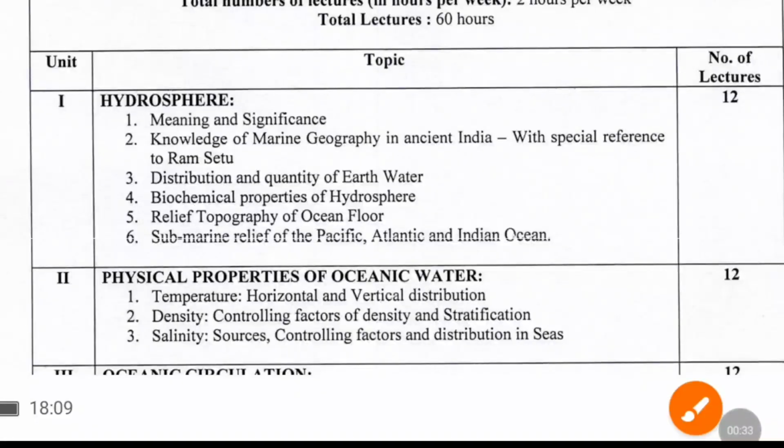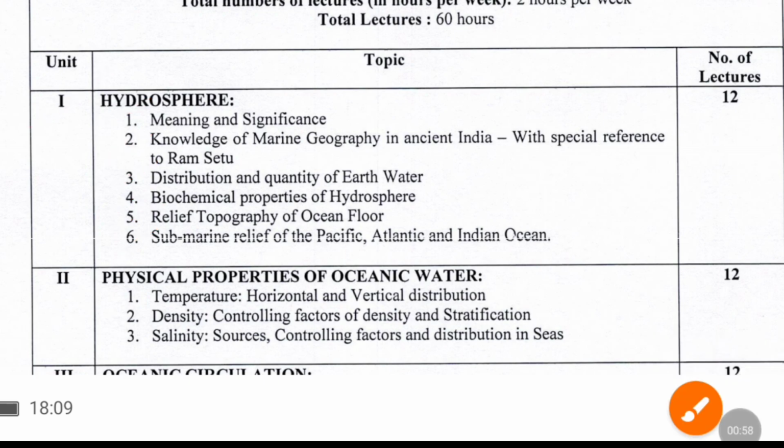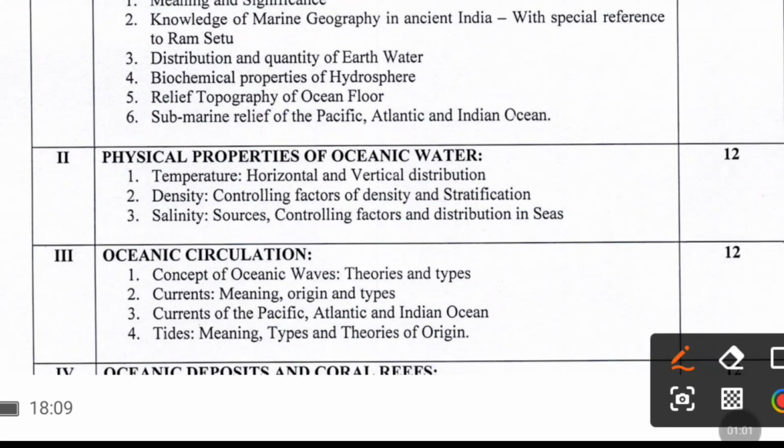Unit 1 contains Hydrosphere, meaning and significance, knowledge of marine geography in ancient India with special reference to Ram Setu, distribution and quality of earth water, biochemical properties of hydrosphere, relief topography of ocean floor, submarine relief of Pacific, Atlantic and Indian Ocean.